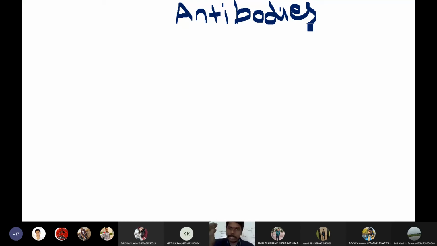I will cover these topics. First, I will discuss how antibodies are generated in our body, the origin of antibodies. Then I will discuss the structure of antibodies. Then the classes or types of antibodies. Then I will finish with the functions or properties of antibodies. So first let us see the origin of antibodies, or the introduction to antibodies.